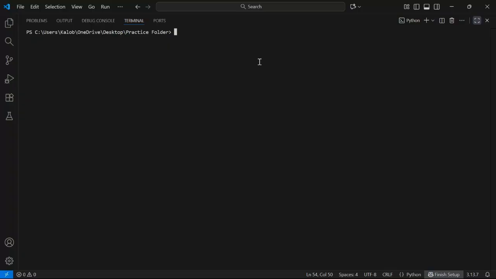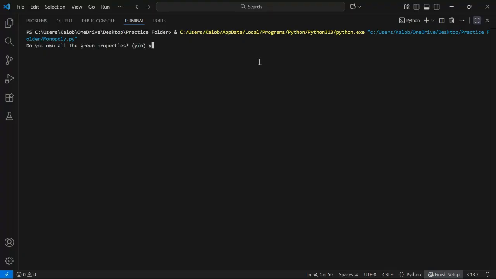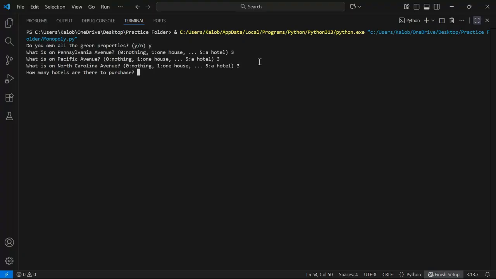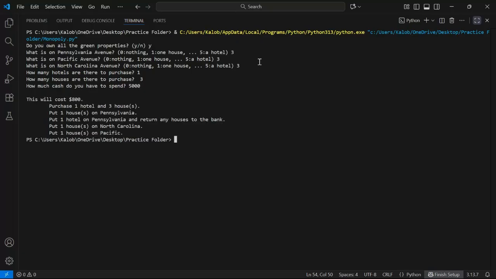Next thing we're going to do is that we're just buying 1 house, or 3 houses and 3 hotels, the house and hotel one. So, yes, there's 3 houses. How many hotels? There's 1 hotel, and there's 3 houses, and we have a total of $5,000. There you go.